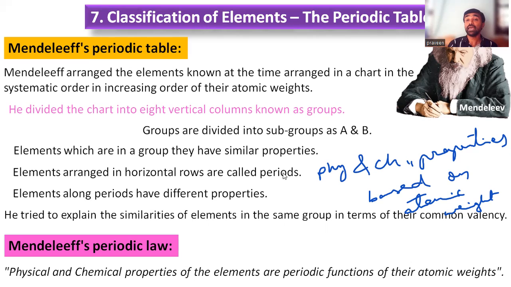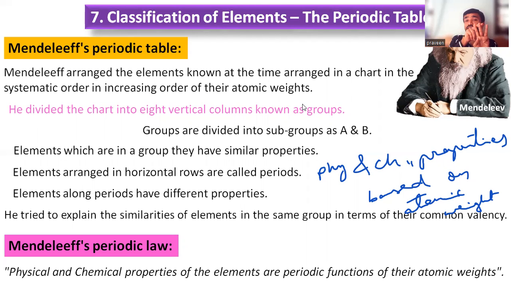What he explained clearly in his classification or in his periodic chart, right? So 3 periodic laws we discussed up to now. What about that? Dobereiner's law of triads. Next, law of octaves, Newlands. The next, Mendeleev's periodic law. In Dobereiner's law of triads, he gave periodic functions of their atomic weights, depending on the atomic weights only, but they made a group of 3 elements called triads.